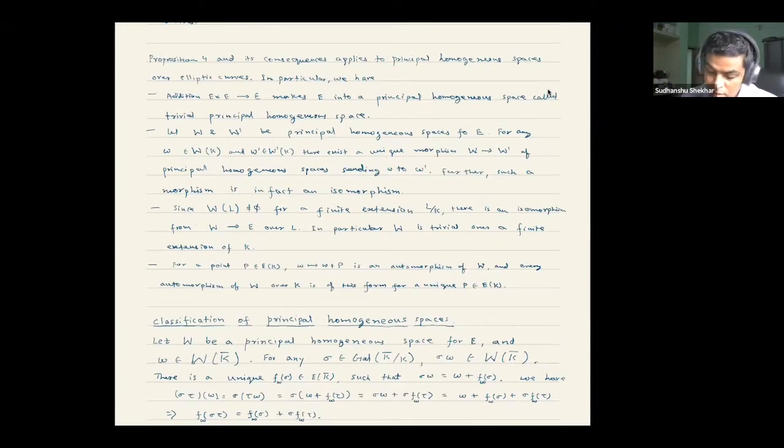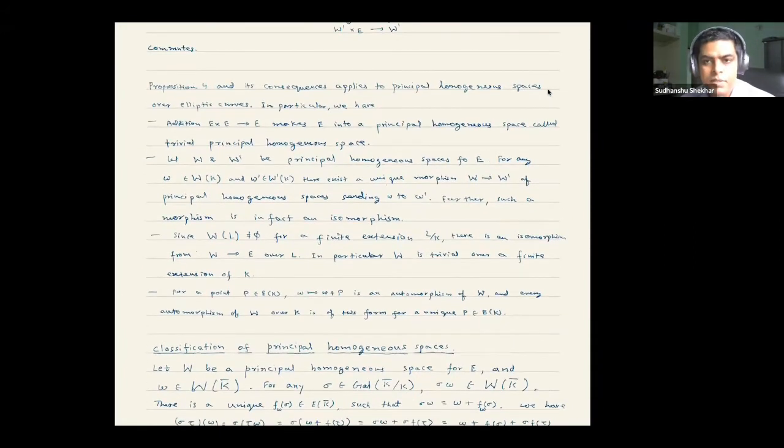But before I go to the theorem, I'd like to keep these properties of principal homogeneous spaces, which I had stated yesterday on the screen, because we will be using them several times. These were also true when we were looking at homogeneous spaces for sets. So here, for curves, there was a proposition 4.